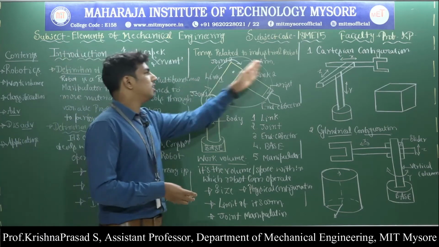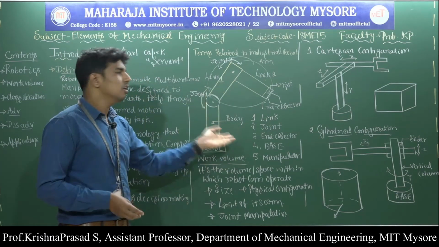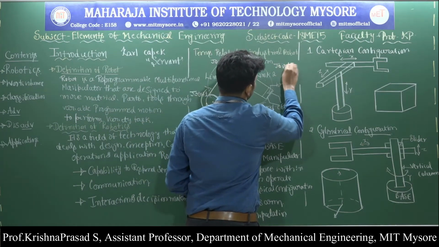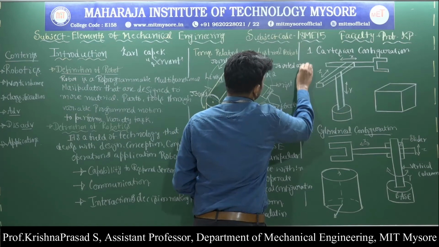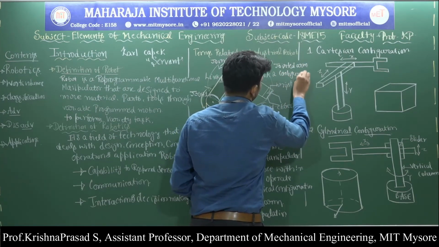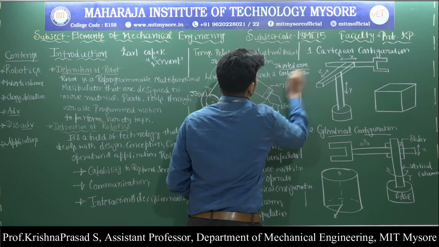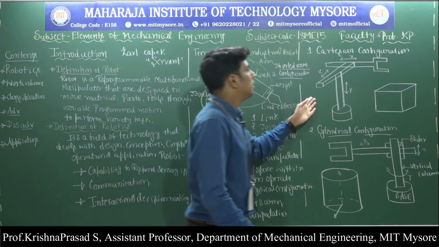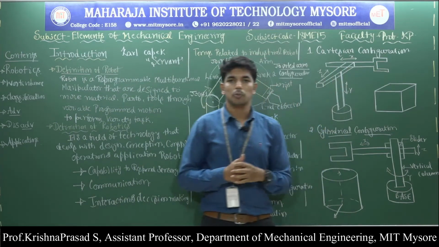So this industrial robot, whatever figure we have drawn, this itself is called a jointed arm configuration robot. Very first one, we need to know what is meant by the Cartesian configuration robot.